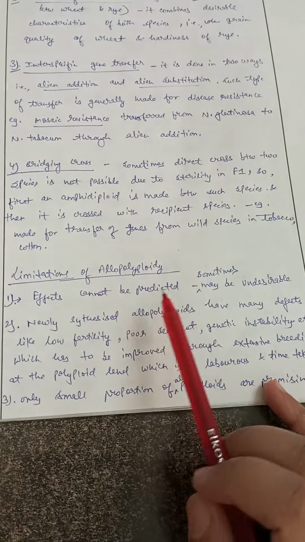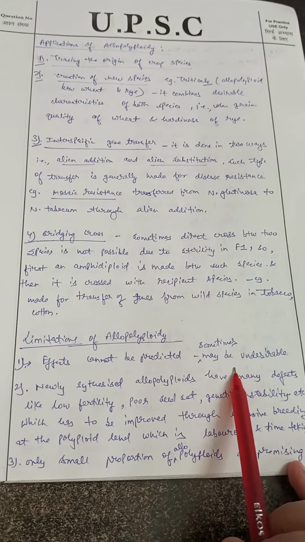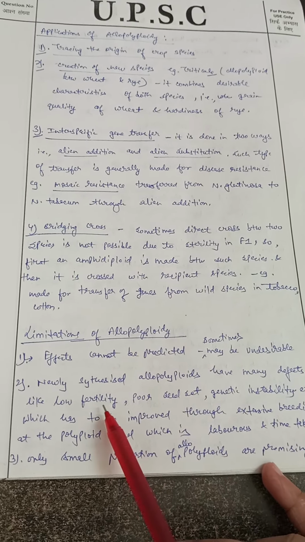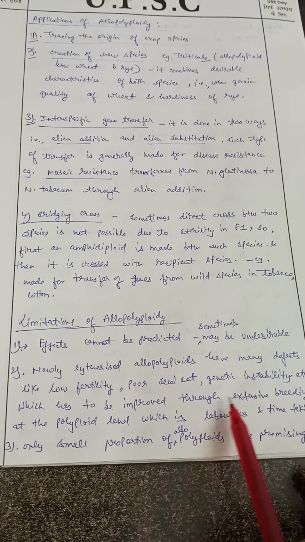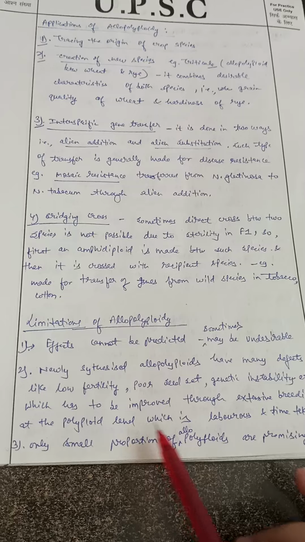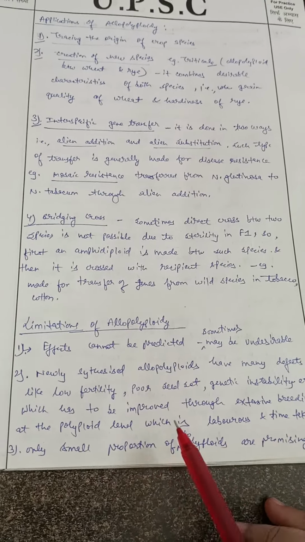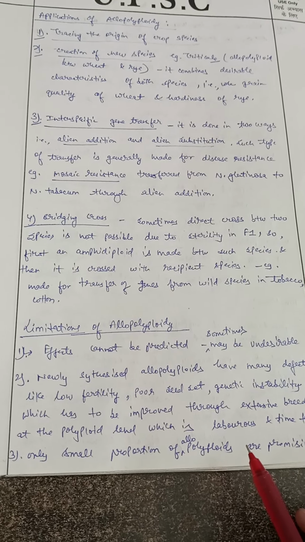Now what are the limitations of allopolyploidy? First, the effects cannot be predicted, sometimes may be undesirable. Second, newly synthesized allopolyploids have many defects like low fertility, poor seed set, genetic instability, which have to be improved through extensive breeding at the polyploidy level, which is laborious and time taking. And third, only a small proportion of allopolyploids are promising. So these are the limitations of allopolyploidy.